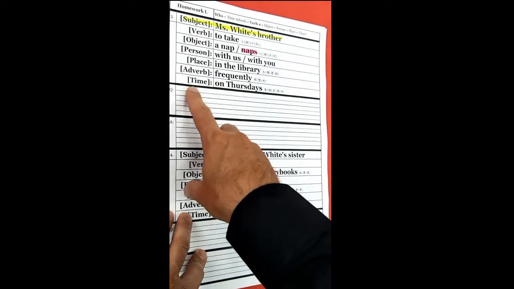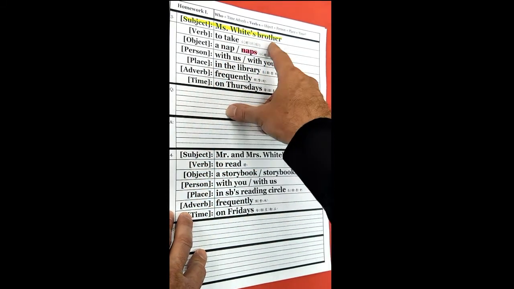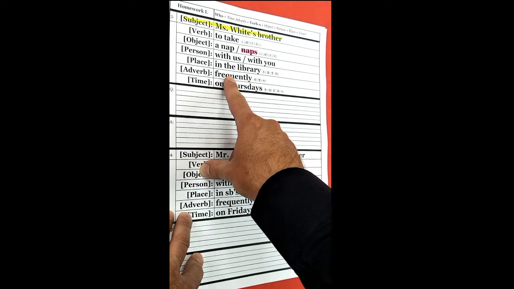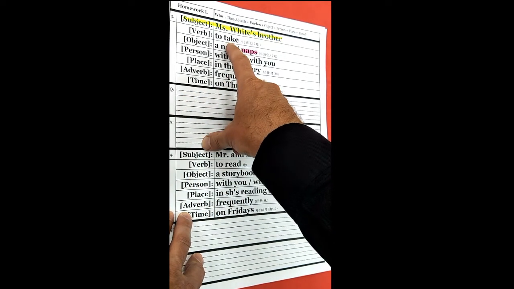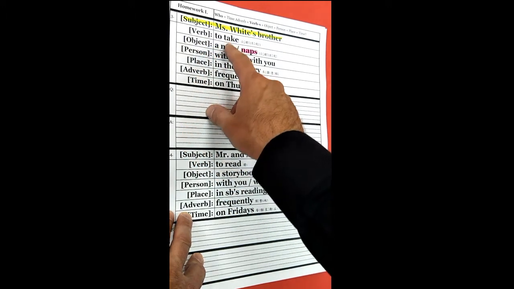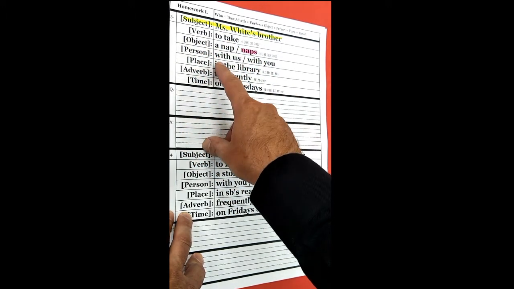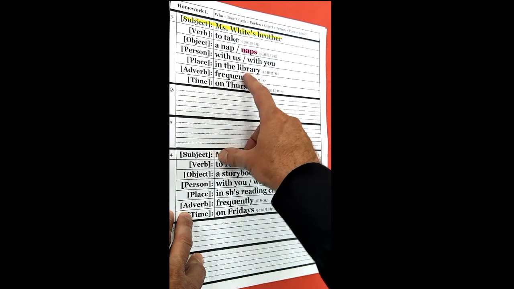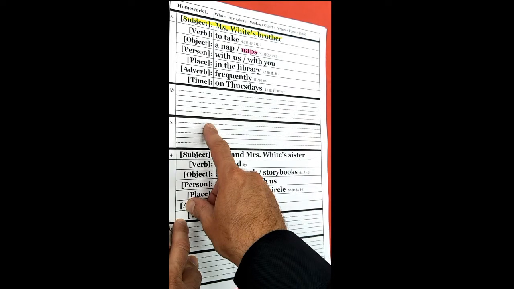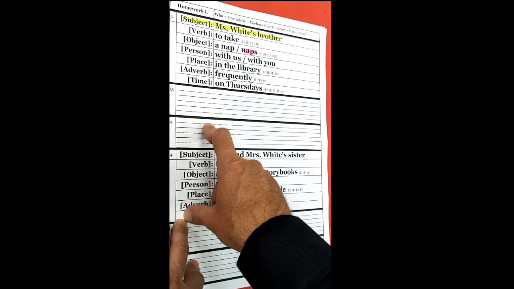There's no tricky part here. So, Ms. White's brother, who frequently takes, remember the verb needs an S, who frequently takes naps with us in the library on Thursdays? Question mark. It's very easy, very straightforward.